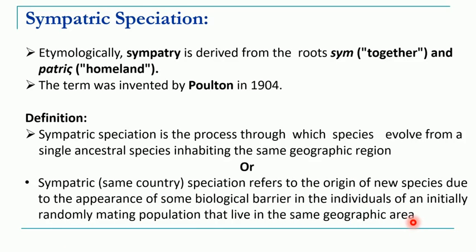Okay, so in the same geographical area there is no barrier like mountain, river or any other physical barrier, but in the same geographical area speciation could happen. That kind of speciation is called sympatric speciation.